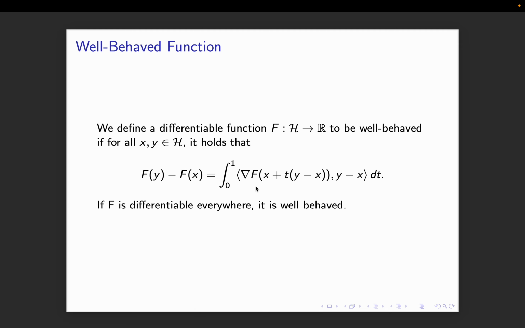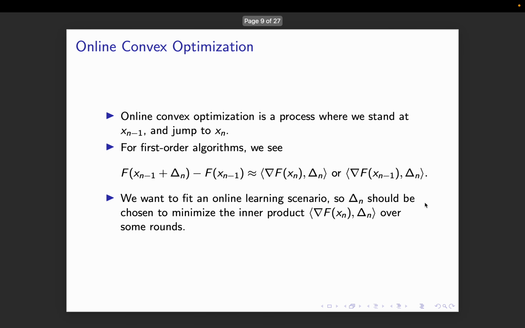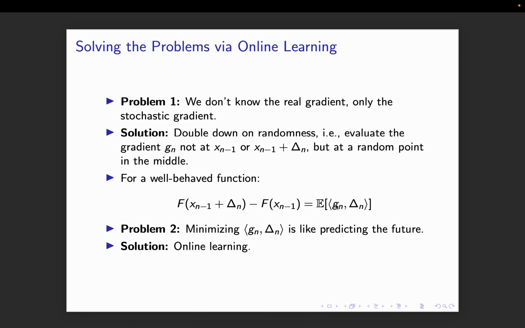Take that integral, and now the stochastic gradient in expectation is equal to the gradient of f. So this expectation is not only over some random point between x and y, it's also an expectation over the stochasticity of the gradient oracle. So it's like a double expectation.